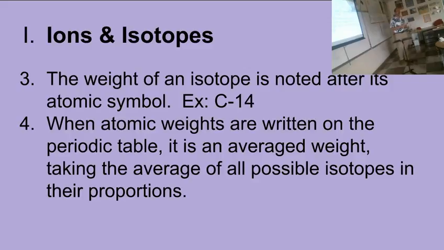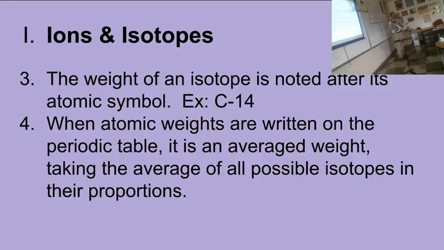So when they represent that, they list the weight as 12.011 to represent the fact that it's almost all 12, but there is a little bit of stuff out there that's heavier. And so they average all of the known isotopes for an element and the proportions of those isotopes in the number that they put on the periodic table. So when you see masses that are decimals, don't get confused and think that carbon has 6 protons and 6.011 neutrons. That's impossible. It's just that almost all the carbons have 6 and 6.